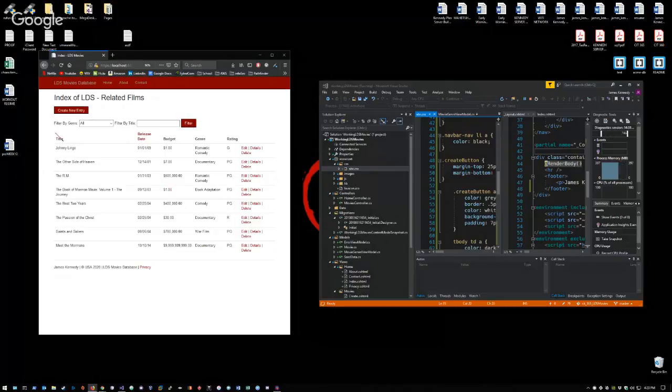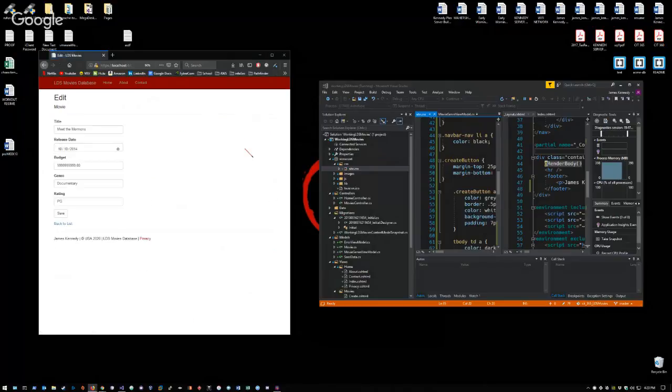If we want to just see all of them, let's sort by release date. Automatically, it is set to sort by release date from oldest to newest. So you can see that in 1969, the original, in my opinion better, Johnny Lingo was produced. Then 2001, 2003, 2003, 2004, 2004, 2004, 2014. So let's sort it the other way. Behold. It has reversed.